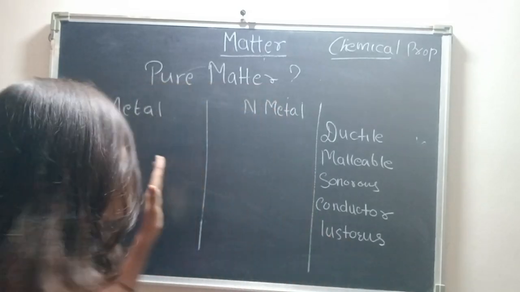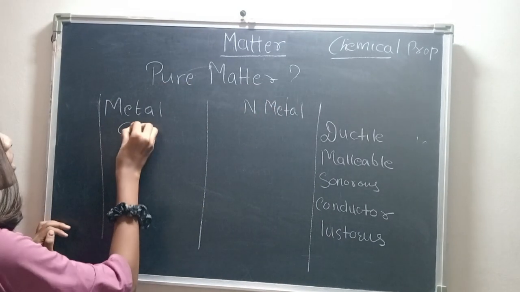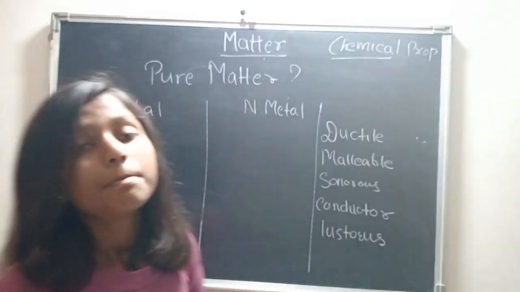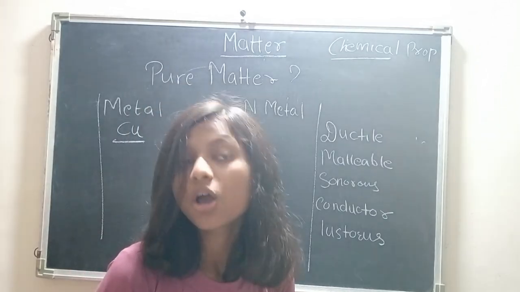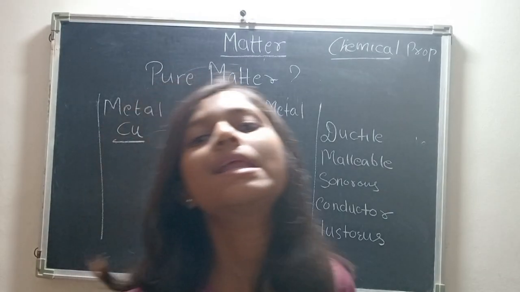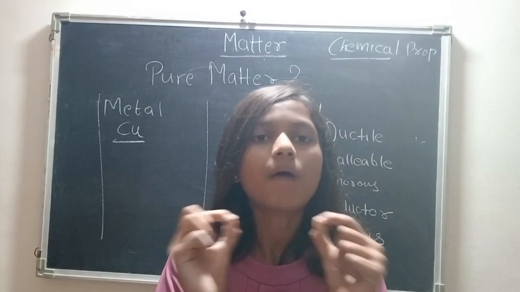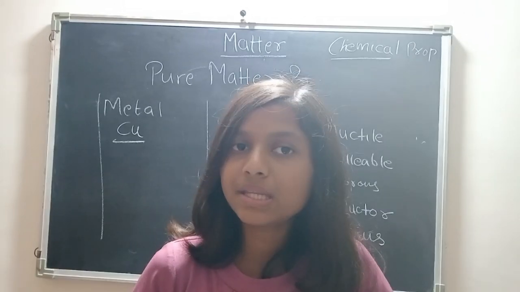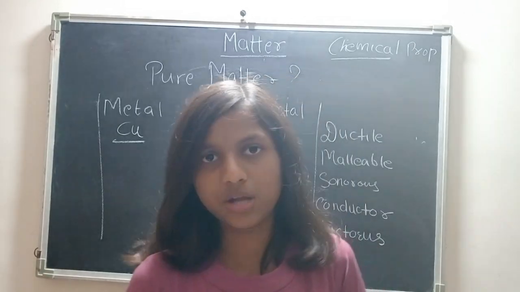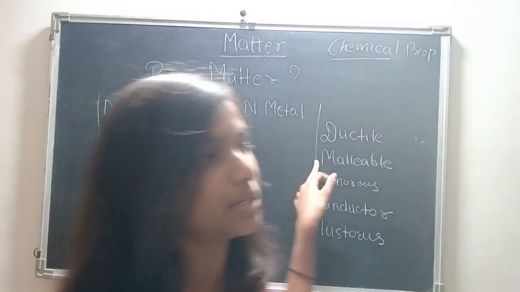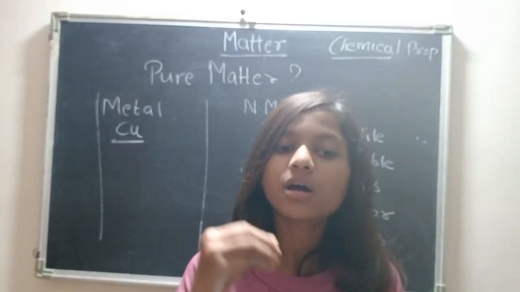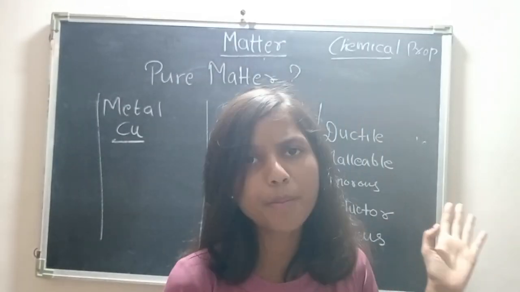So let's take the example copper. Copper is a metal. Metals are having one property of ductility. It means metal can be converted into thin wires, as copper, aluminium, silver and etc. Next we are having malleability. Malleability is the property of metals.